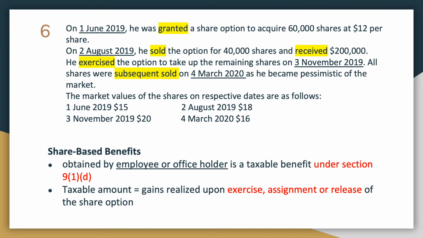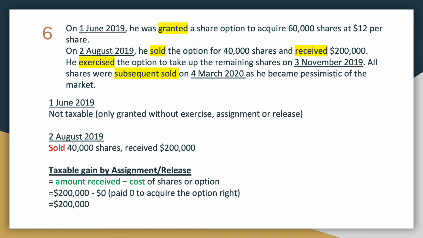Note 6 is related to share-based benefits. Under Section 9(1D), a share-based benefit obtained by an employee or office holder is a taxable benefit. The taxable amount will be the gains realized upon exercise, assignment, or release of the share option. On the 1st of June, there is no taxable amount, as Ryan was only granted the option without gaining from exercise, assignment, or release.